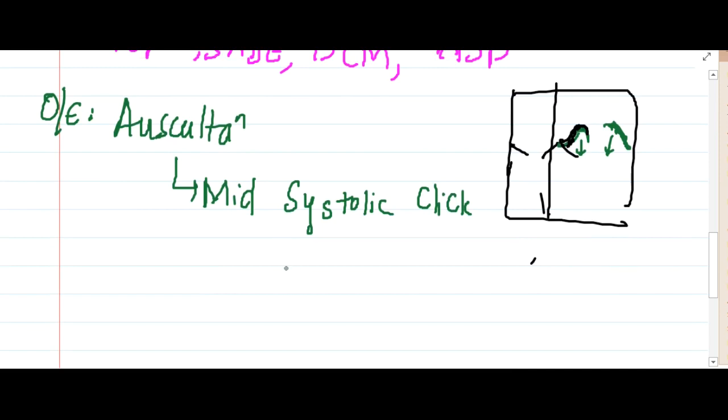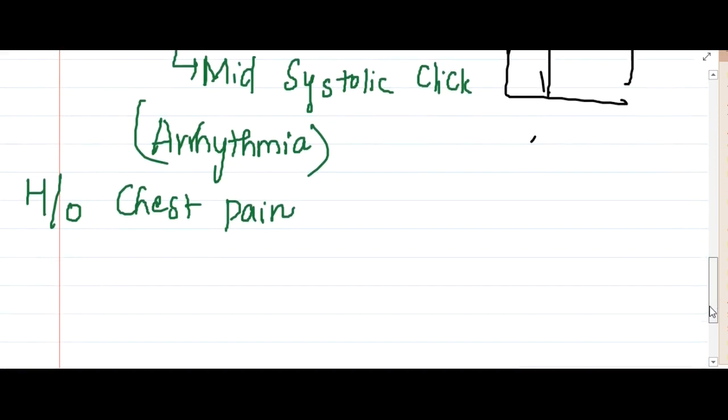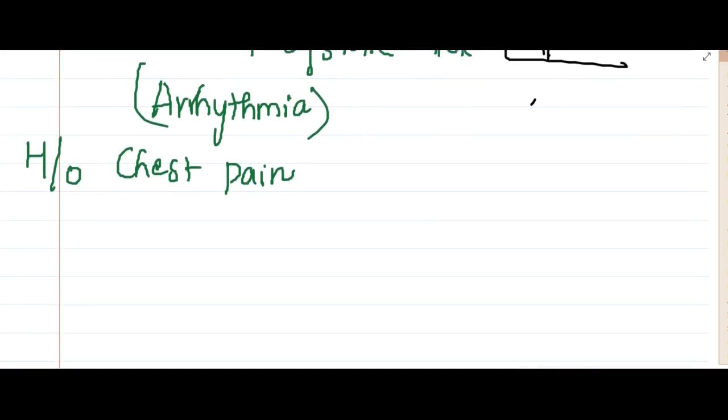So this causes a mid systolic click, and as I have already said, there may be a history of arrhythmias, or at least if not arrhythmias, the patient will complain of recurrent chest pain, which is due to missed arrhythmias.